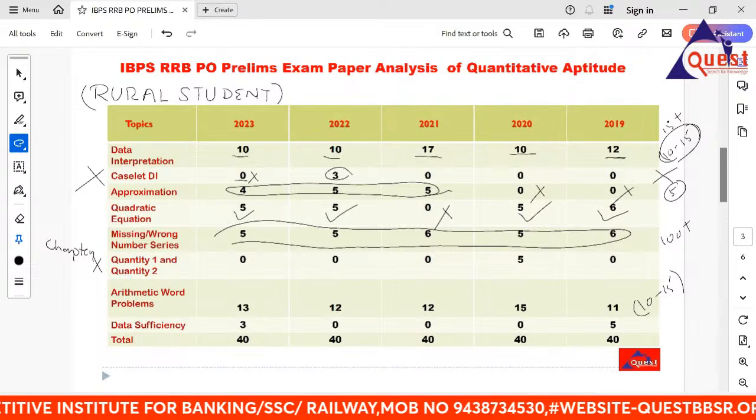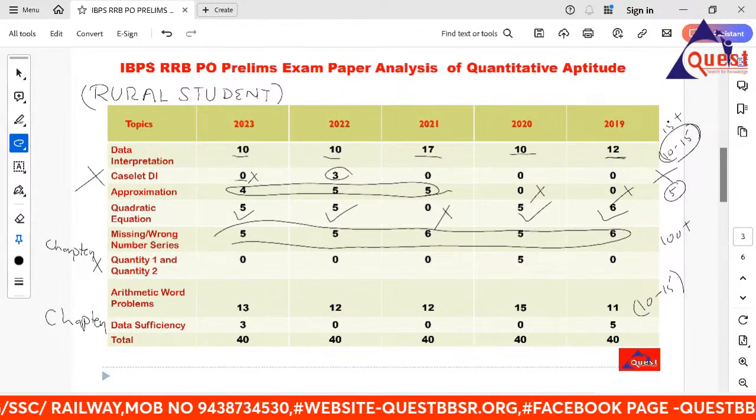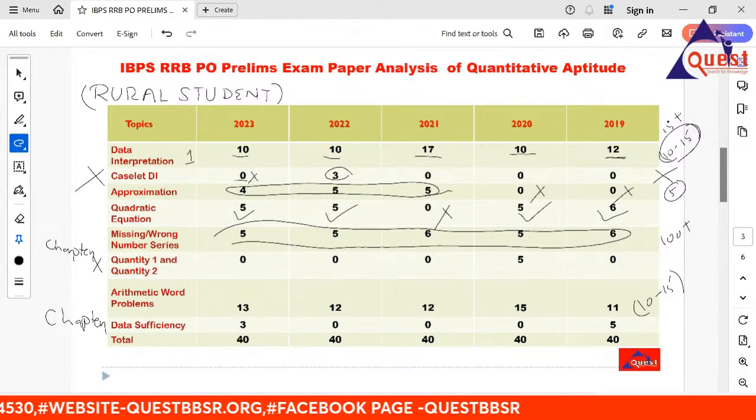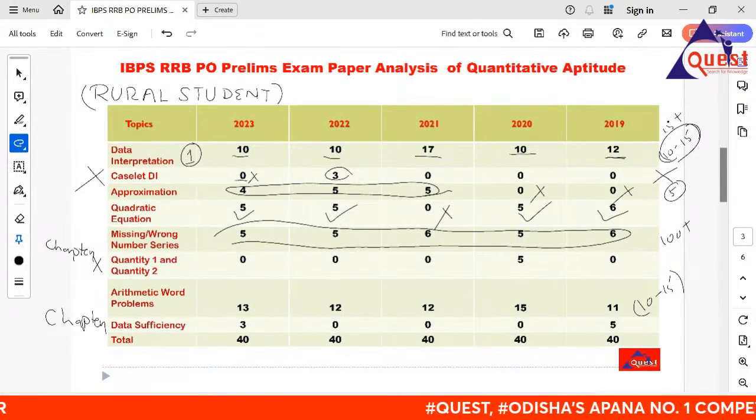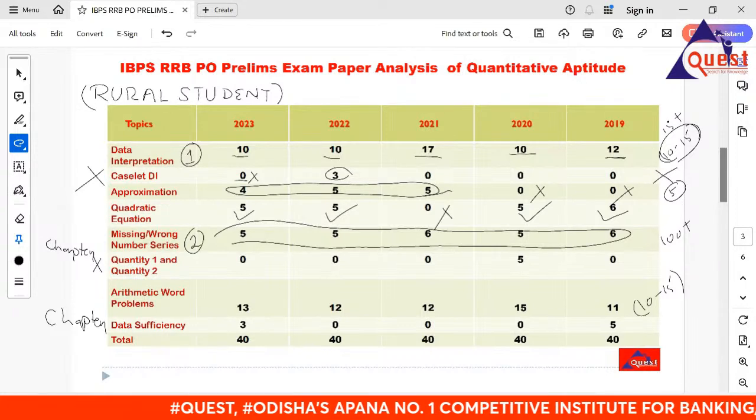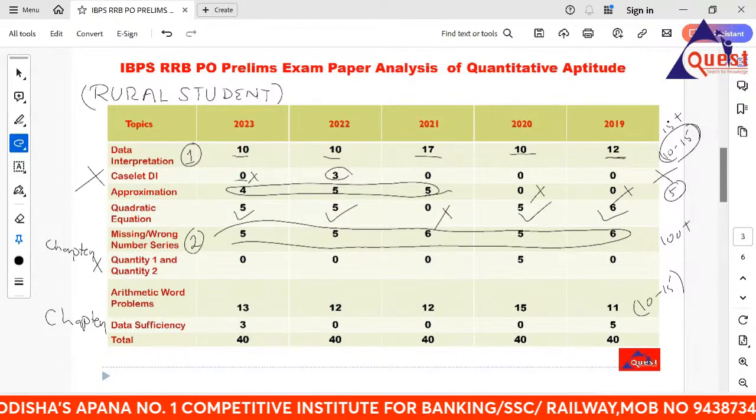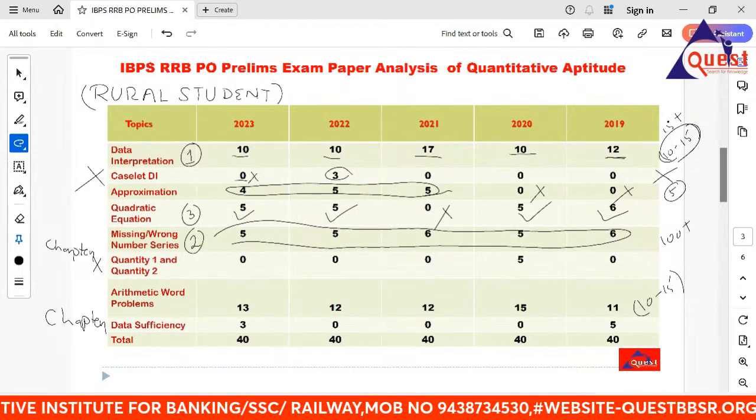Data sufficiency also depends upon your chapter question. Data interpretation: if you are preparing for the RRB, focus on DI practice. In the last moment, practice DI. Do not focus on approximations, right? It can be done. Go to the series, go to the series, right?